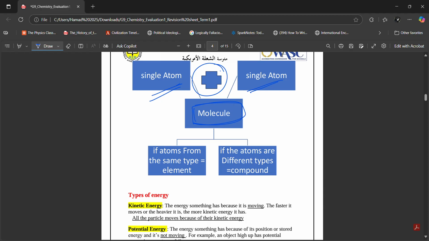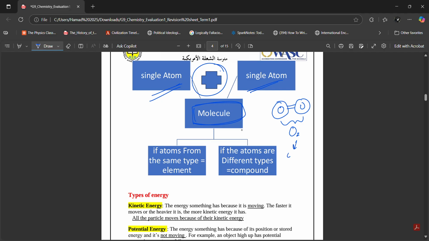Let's look at oxygen. Oxygen is an element, correct? Now, what is oxygen made up of? Oxygen doesn't exist as one single oxygen atom, Ibrahim. Oxygen exists as a diatomic molecule. What is a diatomic molecule? This is what the diatomic molecule of oxygen looks like. You have two oxygen atoms that are joined together. This makes a molecule whose chemical formula is O2. O2 means two oxygen atoms that are joined together.